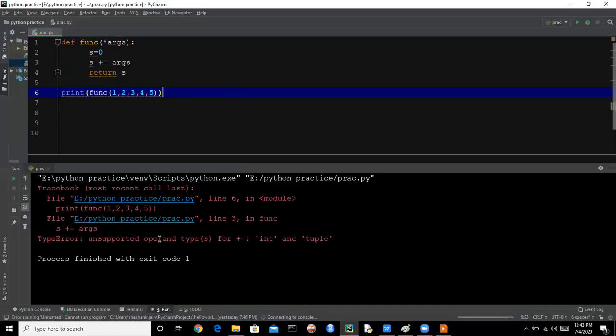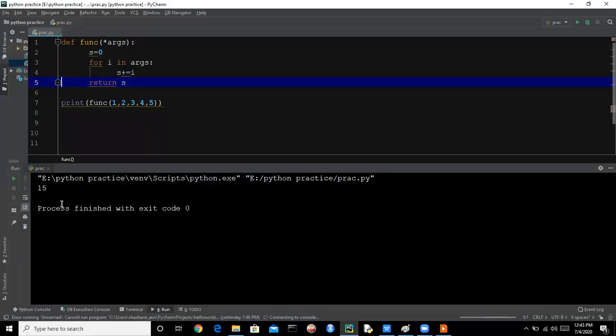Here it is saying unsupported operand integer and tuple. So we will call a for loop here, for i in arguments, and we will say s plus equals i. So this will run, and here we are having output 15. So we have a tuple that contains the numbers 1 2 3 4 5. So this is how we can work with arbitrary arguments.